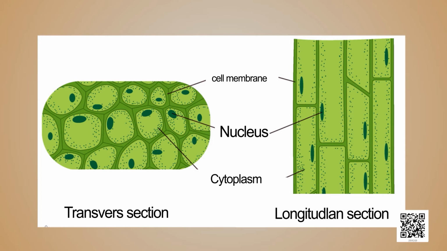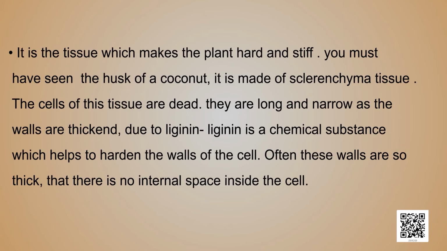Next type of permanent tissue is sclerenchyma. It is the tissue which makes the plant hard and stiff. Children, you must have seen the husk of a coconut. It is made of sclerenchymatous tissue. The cells of this tissue are dead. They are long and narrow, as the walls are thickened due to lignin.